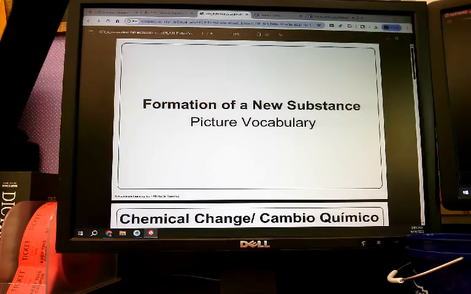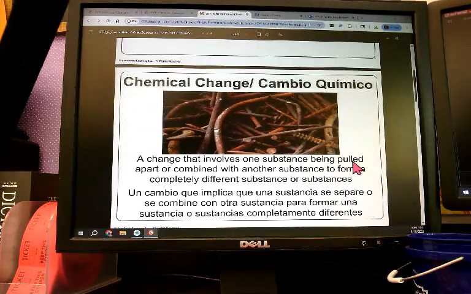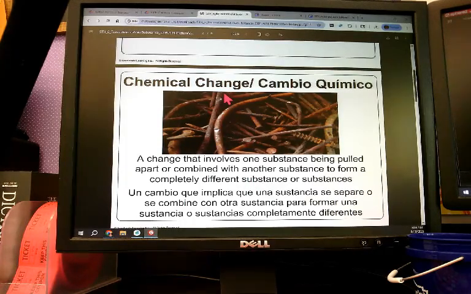All right, so we're talking about chemical changes, which has to do with the formation of a new substance. So we have some vocabulary to go over. First we have what is a chemical change. A chemical change involves one substance either being pulled apart or combined with something else to form a completely different substance. So a chemical change is something new being formed.